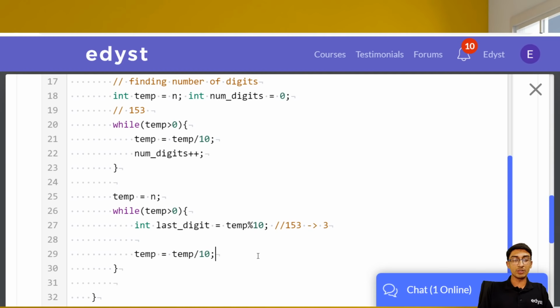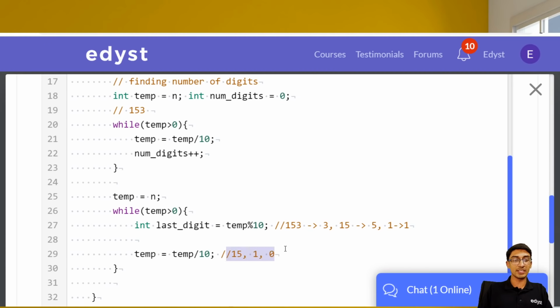So this will become 15. 15 is still greater than 0, it will go here. Now 15 will give us 5. Then again it will go down, this will become 1. 1 is still greater than 0, so we will get 1 over here, because 1 mod 10 will be 1. Then this will become 0, at which point we don't even repeat the loop again.